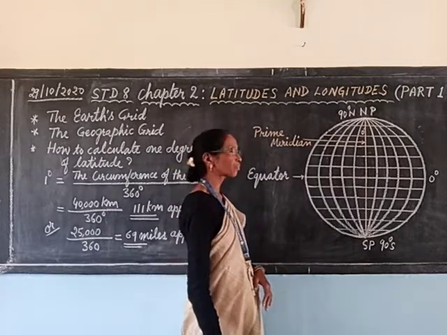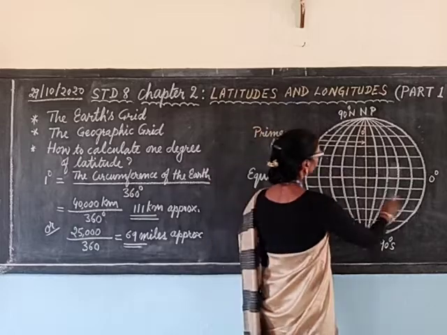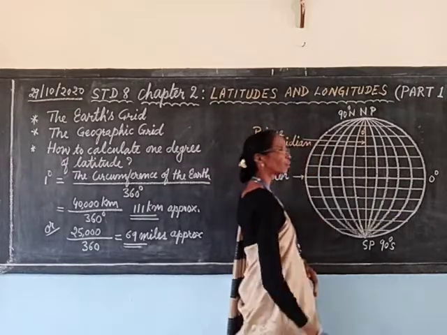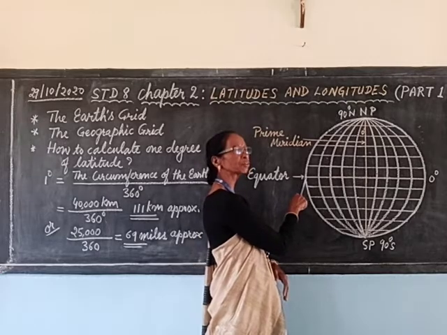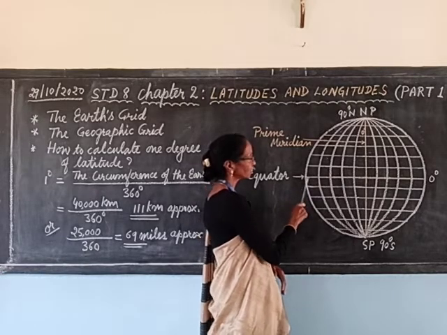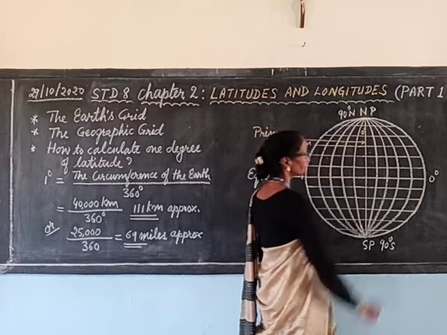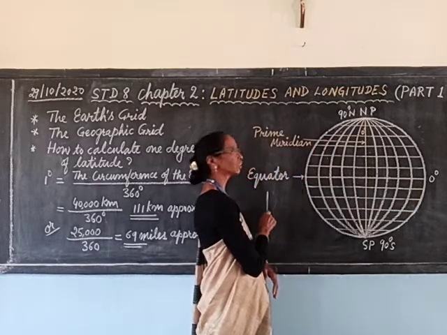Among all these parallels of latitude, one is the central and reference line. That is stated as 0 degree and it is known as the equator.